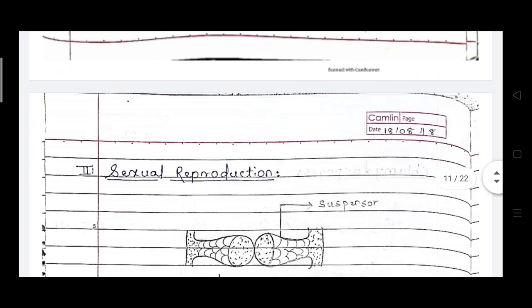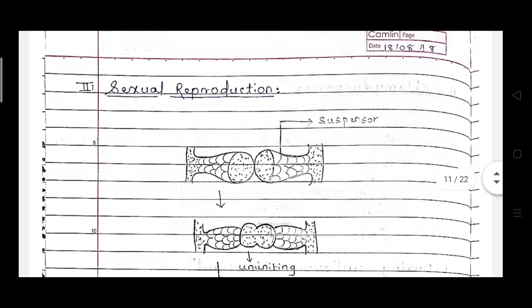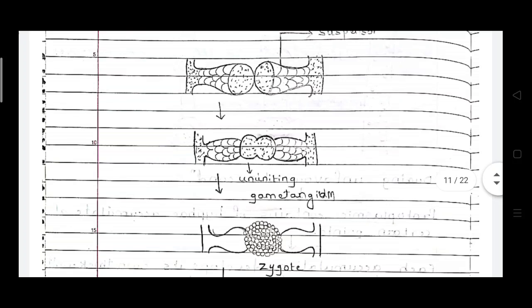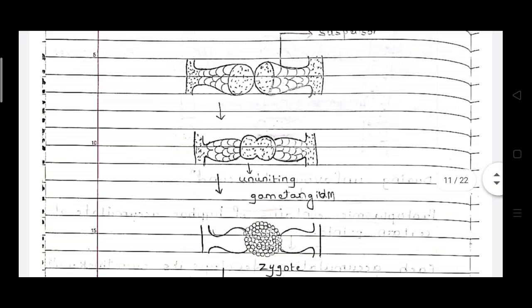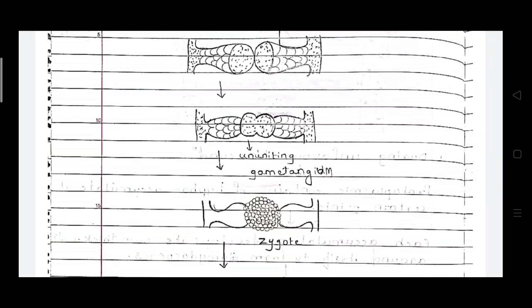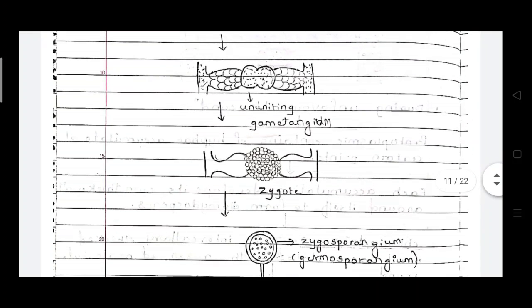So let's start. You have to see this figure. In that figure there are two different hyphae, the suspensors. They will be united and they form the gametangium. These gametangia grow as a zygote.